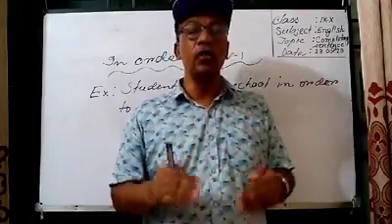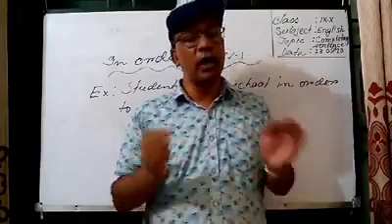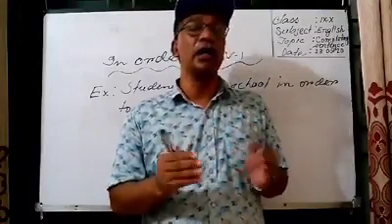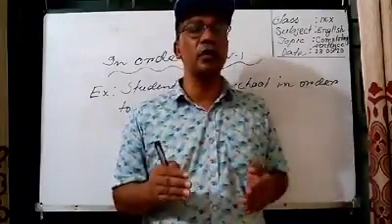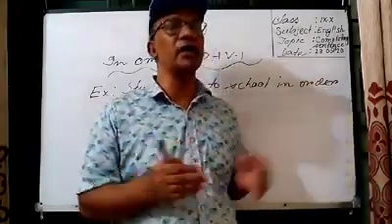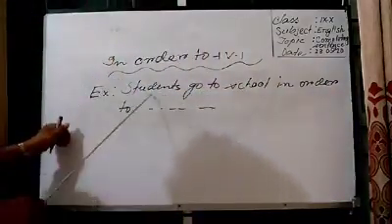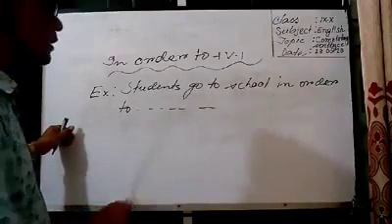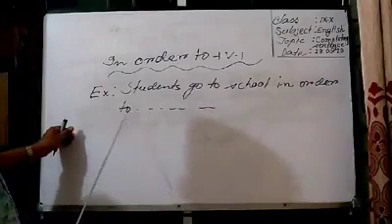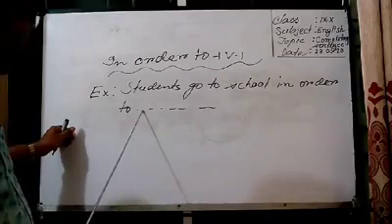Here now we are using the structure in order to, and we have already learned that after in order to you must use verb 1. It is the second sentence or second example. Now I am going to complete the incomplete sentence where I have used in order to. Dear students, look at the board. Students go to school in order to. So after to, the present form of verb, that means verb 1 will be used.